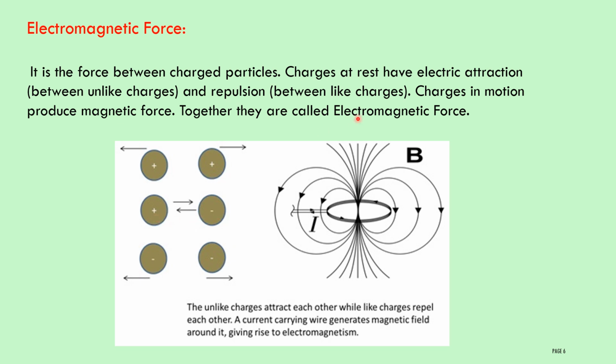When charges are in motion, they produce a magnetic force. Together, they are called electromagnetic forces. Let us consider this picture: a current carrying wire generates a magnetic field around it, giving rise to electromagnetism.